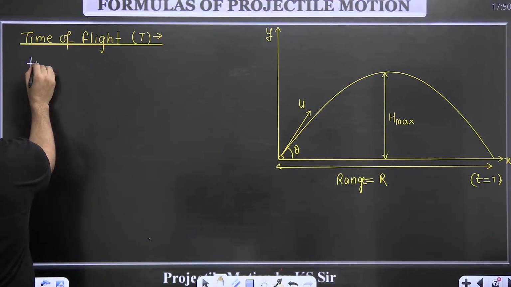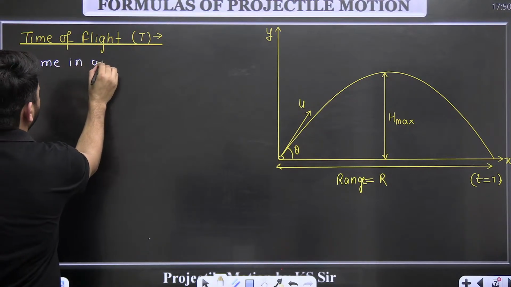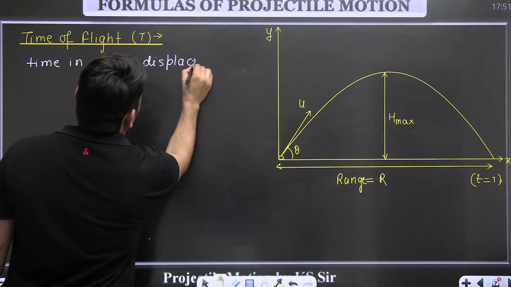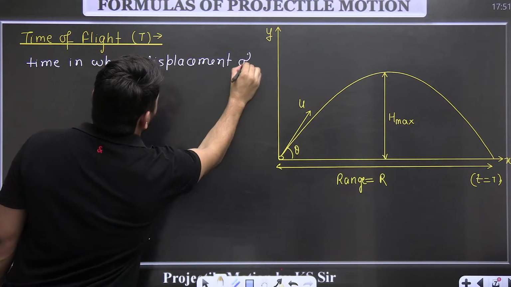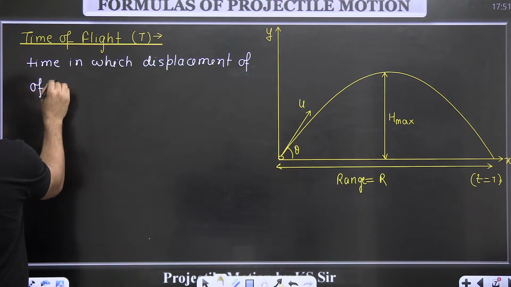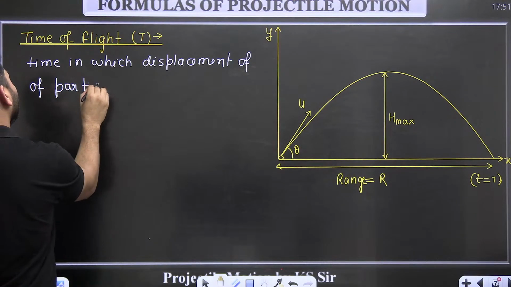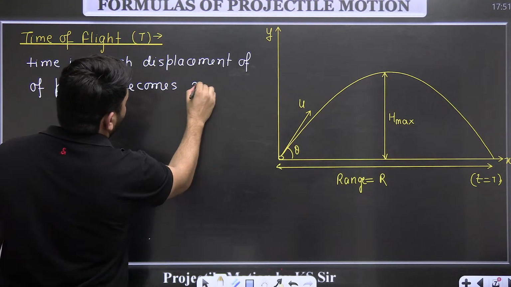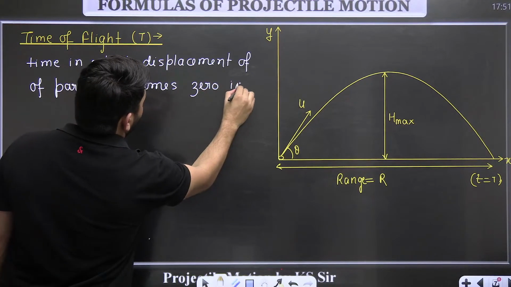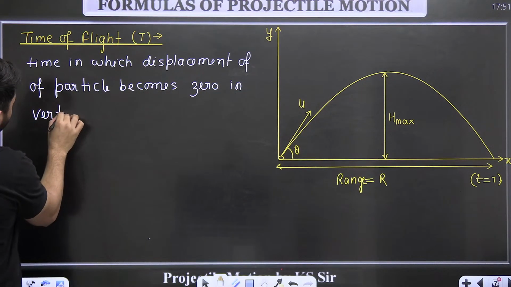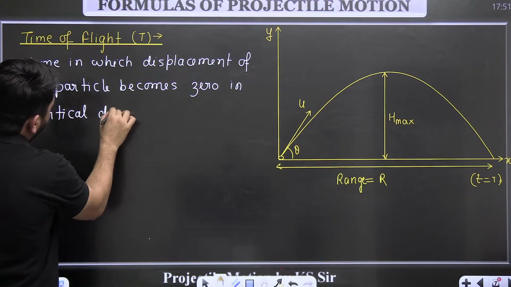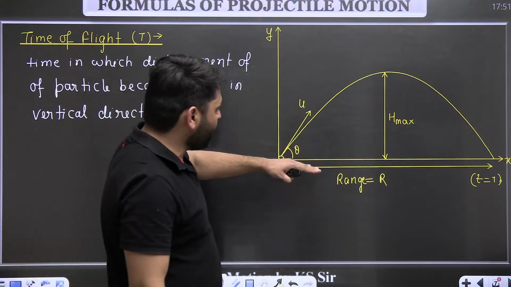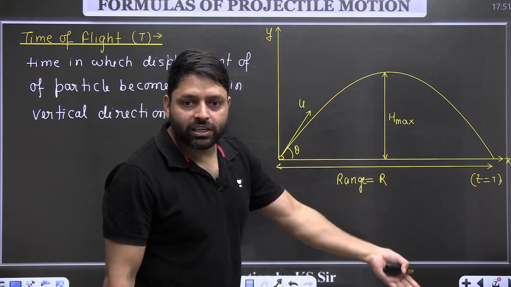So time in which displacement of particle becomes 0 in vertical direction. In vertical direction, not in horizontal direction, in vertical direction. That time is called the time of flight. When particle started from the ground and it is again back to the ground, that time is called the time of flight.